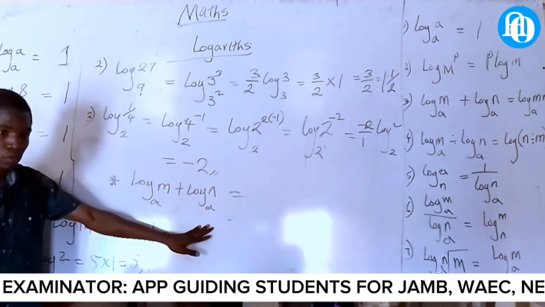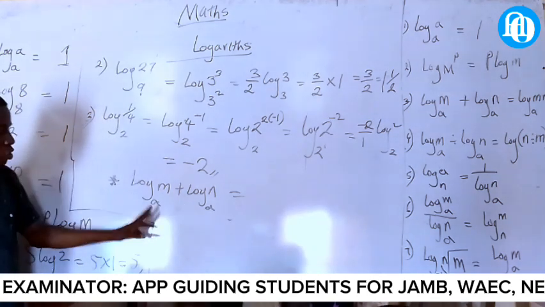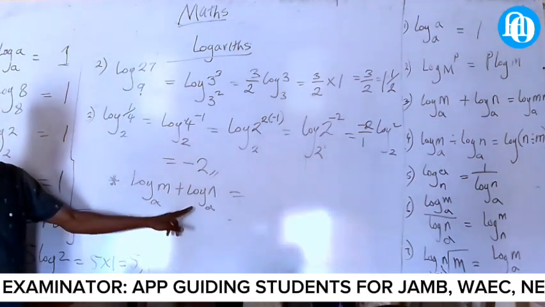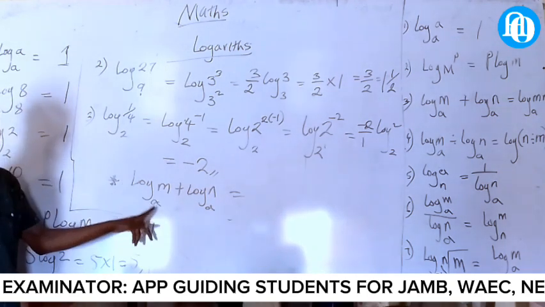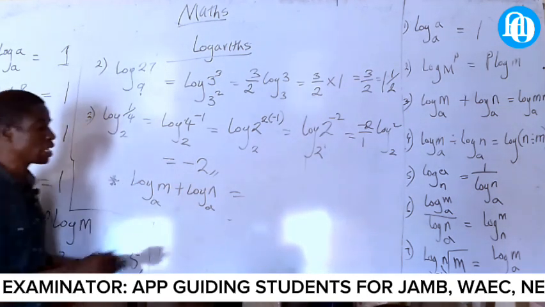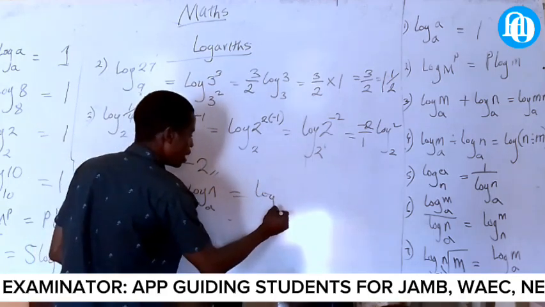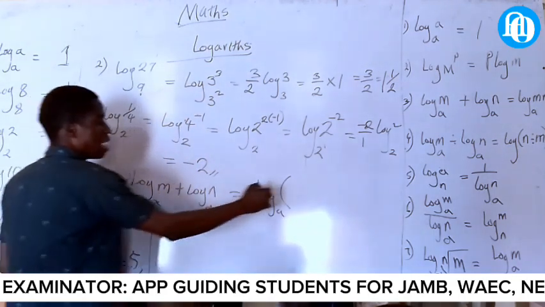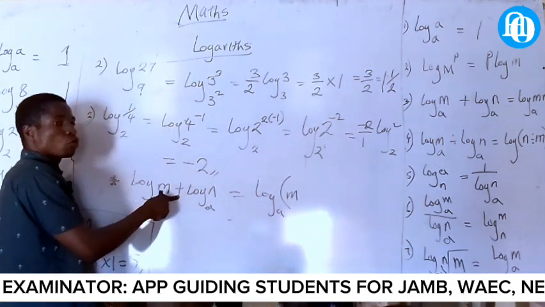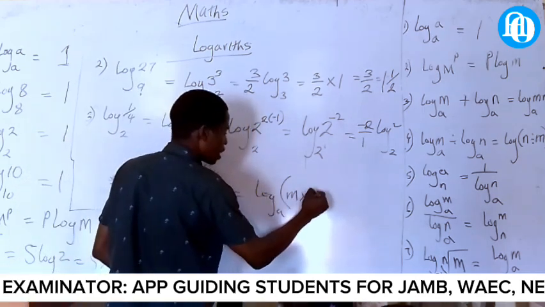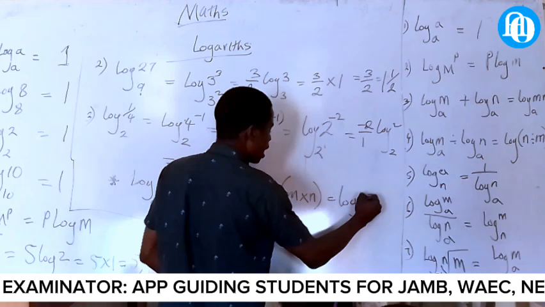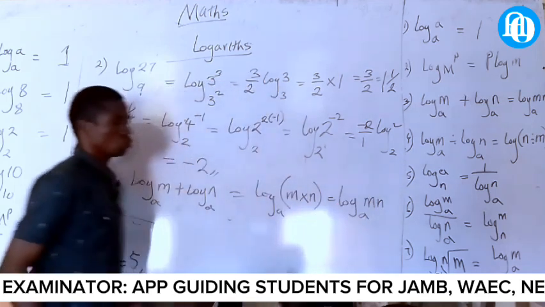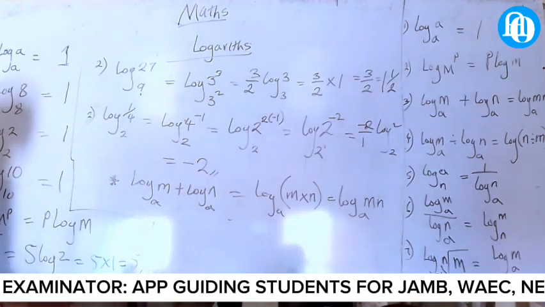Now, when you look at this log, this one has a and that one has a. What is common in both of them? Log a. You bring it out, log a, you close the bracket, and write m. This one will turn to times n. It will now be log a of mn. You must be able to know that.